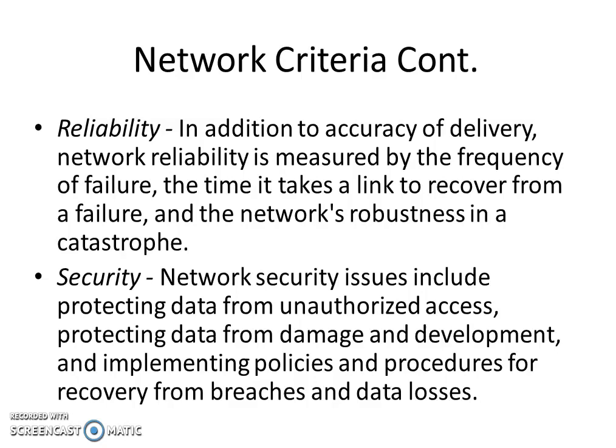To safeguard our information, this security criterion is very much important. Network security issues include protecting data from unauthorized access, protecting data from damage and modification, and implementing policies and procedures for recovery from breaches and data loss. These are some of the happenings in networks, and security features will enhance the performance of your network.